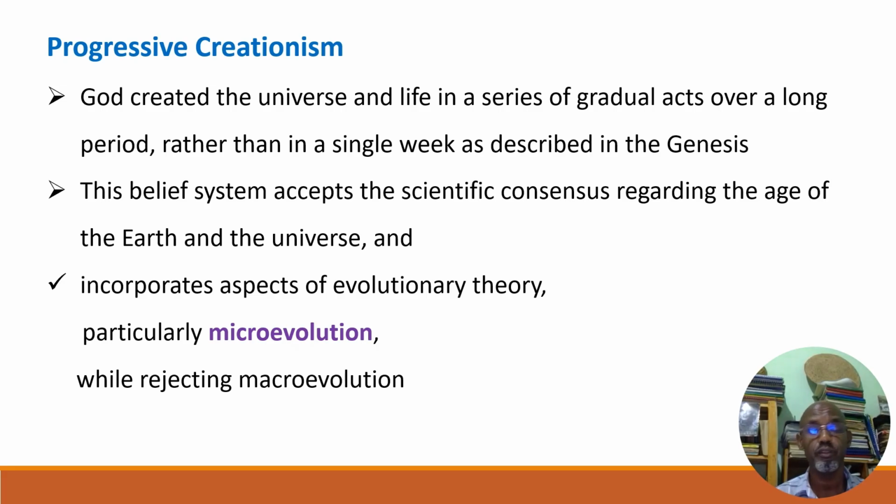They accept microevolution but reject macroevolution, because macroevolution is a matter of a last common ancestor, how diverse living organisms originated and how primates evolved. They don't accept it.